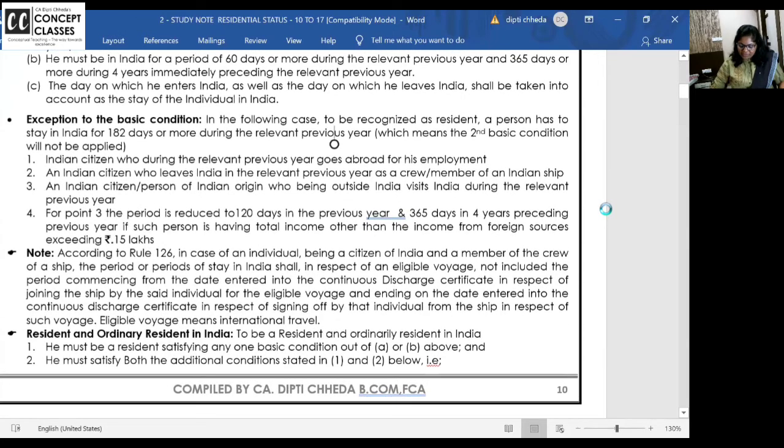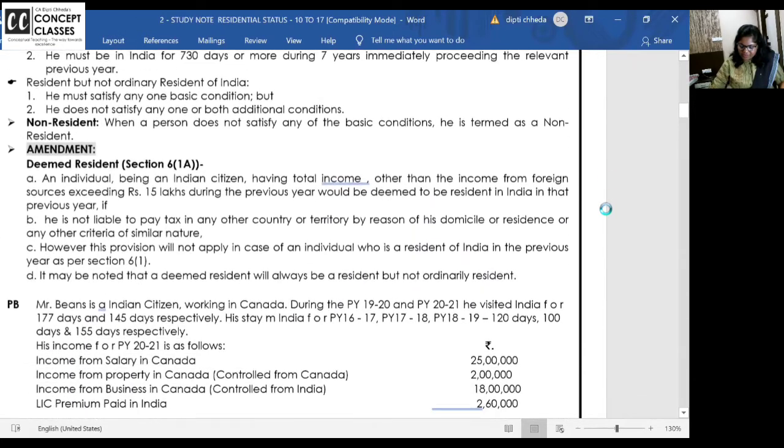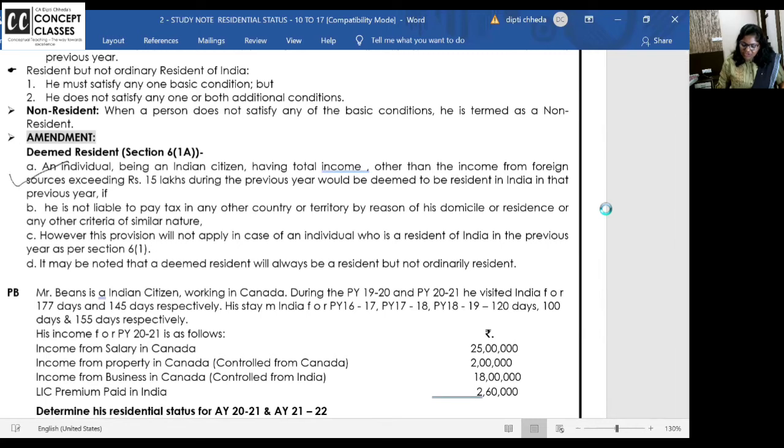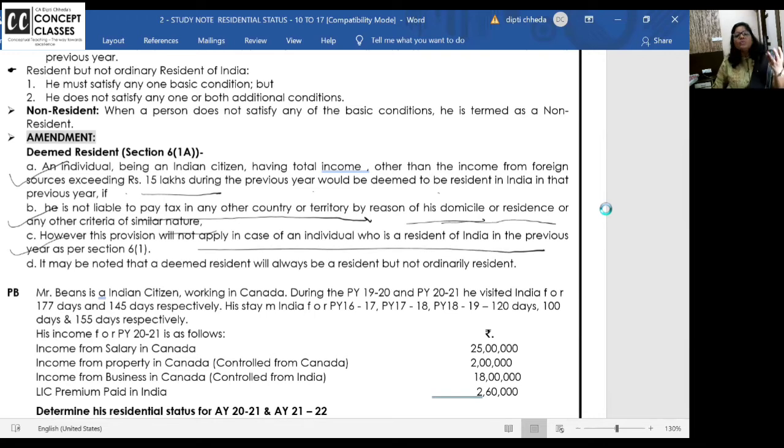And here I share with you the deemed resident concept. See, an individual being an Indian citizen having total income other than income from foreign sources, definitely then income in India exceeding 15 lakhs. He is not liable to pay tax in any other country or territory based on his domicile or residence or any other criteria. However, this provision will not apply if he is a resident in routine.